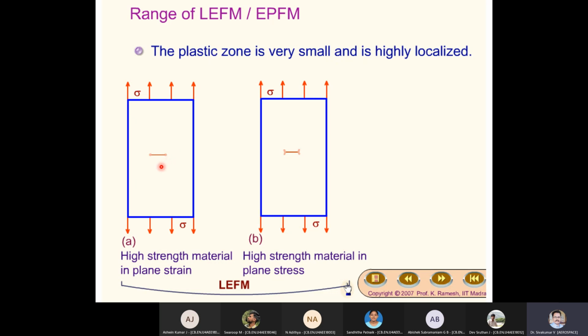So in most of fracture mechanics, we are not mainly concerned about a 3D body. A 3D body having a crack, we'll see later.